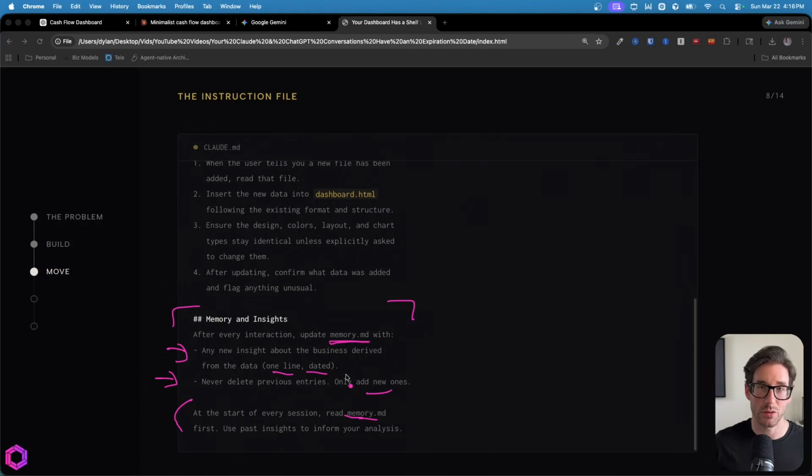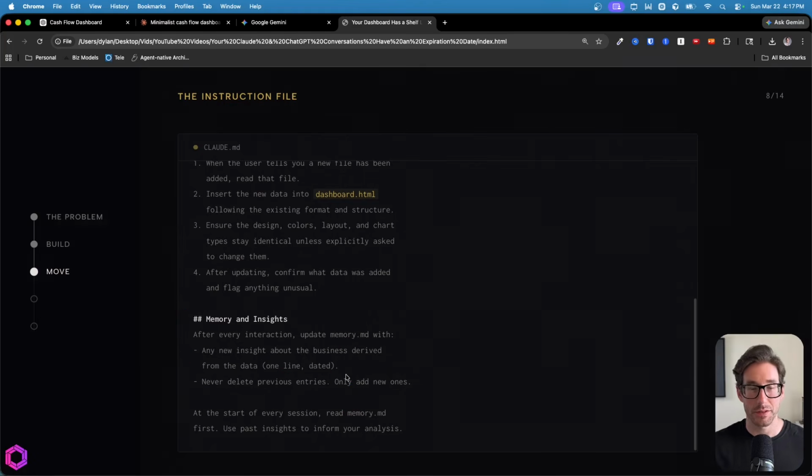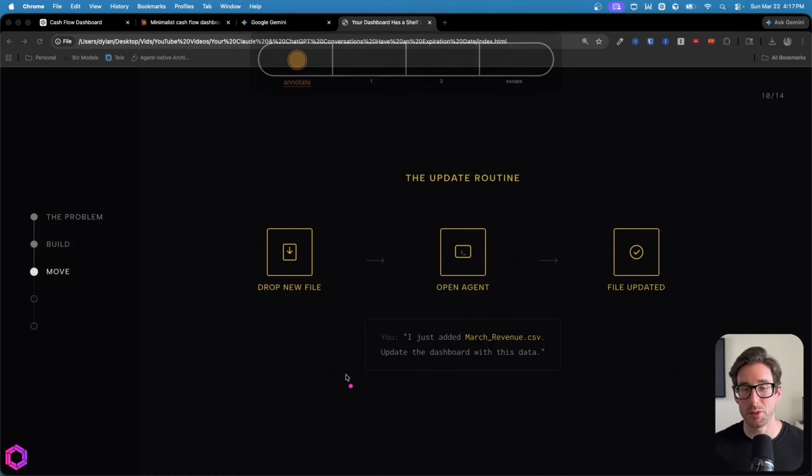The reason this is useful is you can ask questions of the AI as well. So it's not just going to update your dashboard for you, but it can act as an advisor in different scenarios for you as well. So that's our instructions file. And this is the simple update routine.